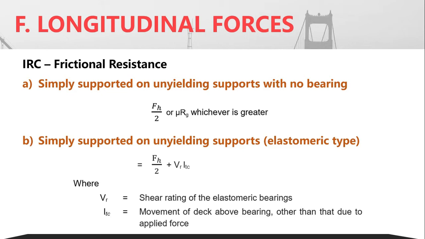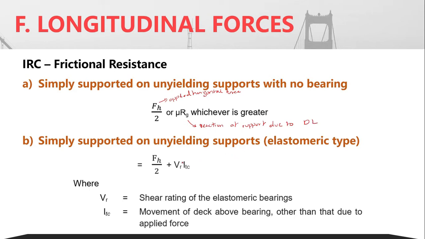In case of a simply supported span on unyielding supports with no bearing, the frictional resistance is FH by 2 or mu into Rg, where FH is the applied horizontal force and Rg is the corresponding reaction at support due to dead load.